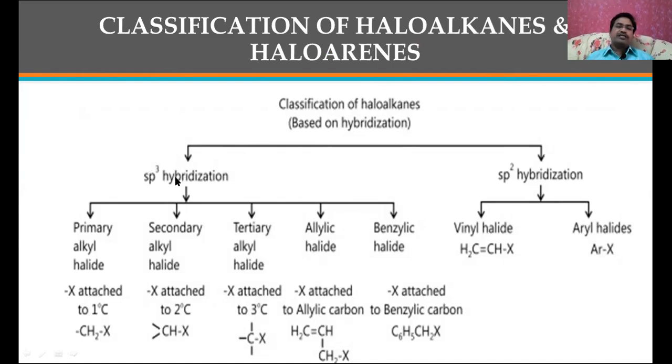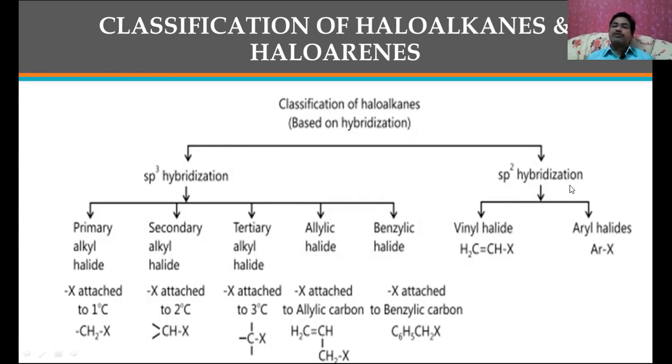If it is an sp3 hybridized carbon, it may be primary alkyl halide, secondary alkyl halide, tertiary alkyl halide, and allyl halide, benzyl halide. What is primary alkyl halide? That is, the halogen X is attached to the primary carbon. When the halogen is attached to the secondary carbon, that is the secondary alkyl halide. If it is attached to a tertiary carbon, that is the tertiary alkyl halide. If it is attached to the allyl carbon, this is the allyl halide. We'll discuss that again. And if it is attached to the CH2 of a benzene ring, that is called a benzylic halide.